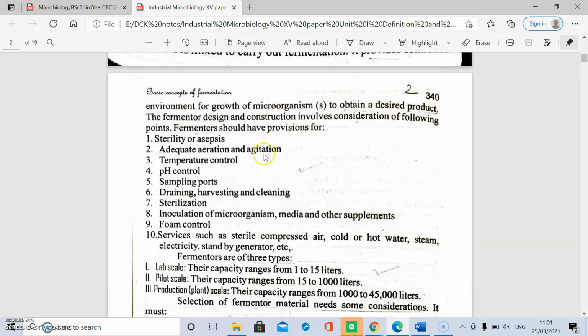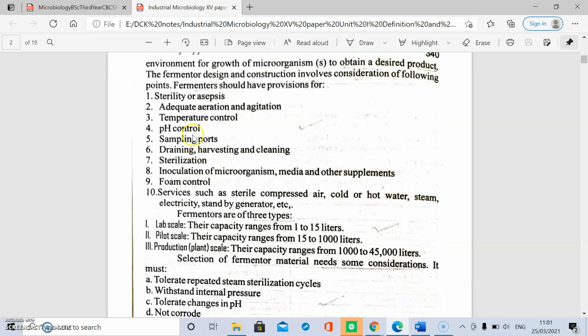The fermenter is the equipment that provides sterility or asepsis, adequate aeration and agitation. It also controls the temperature and pH, and provides sampling ports.